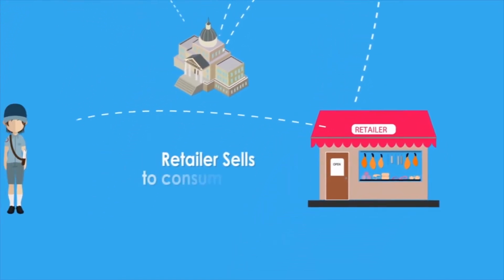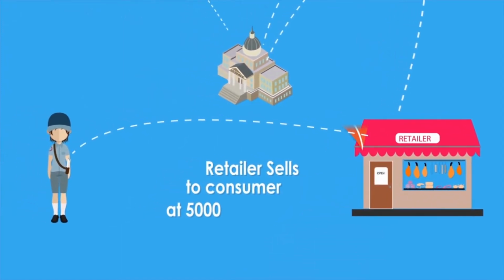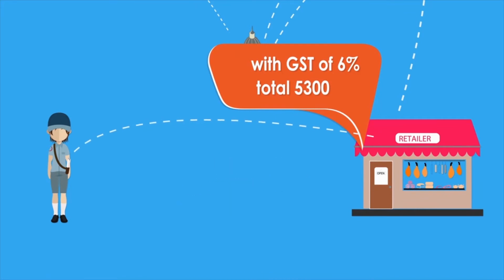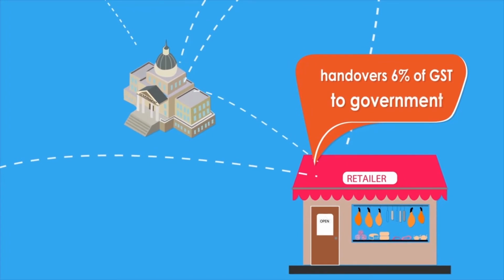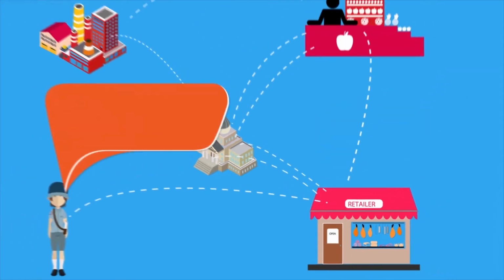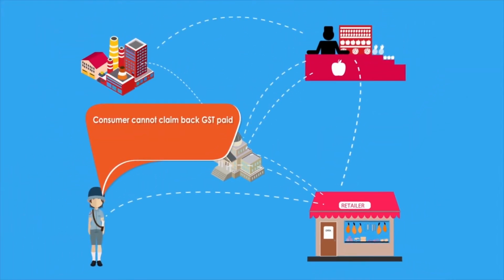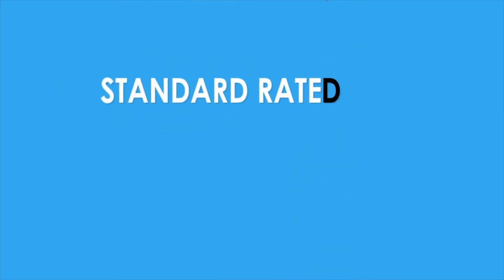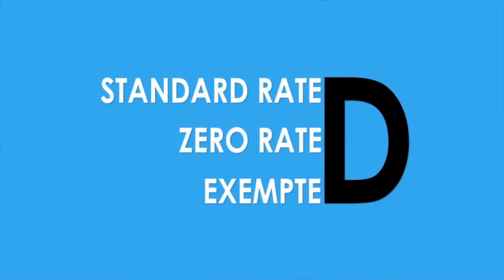Retailer sells to consumer at a price of 5,000 with GST tax of 6%. The total selling price inclusive of tax is 5,300. Retailer hands over GST collected to government. Retailer claims back GST paid to wholesaler. Consumer cannot claim back GST paid. Consumer bears final GST. There are three types of GST: standard rated, zero rated, exempted.